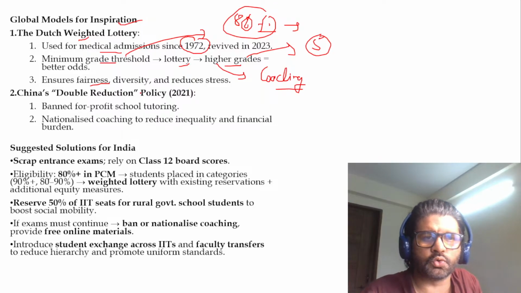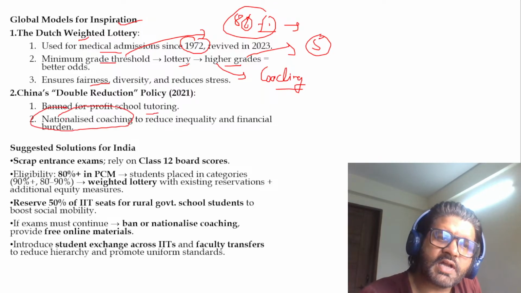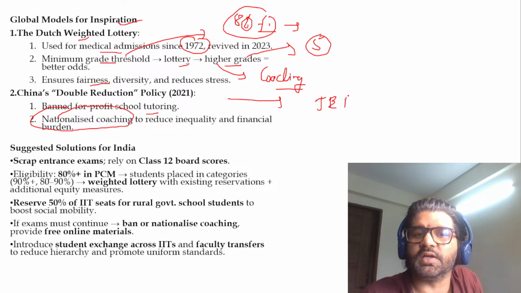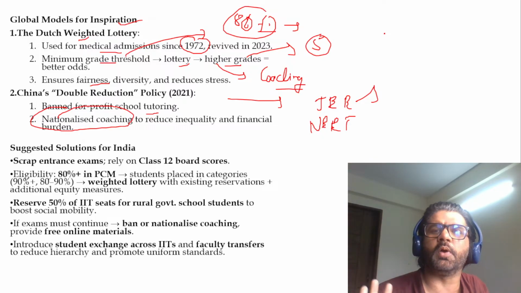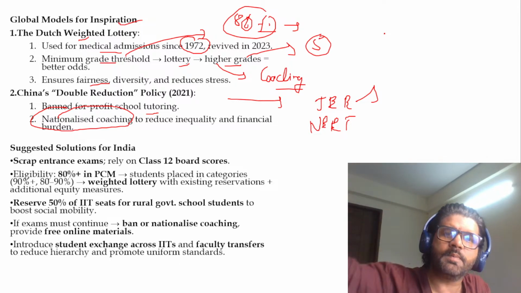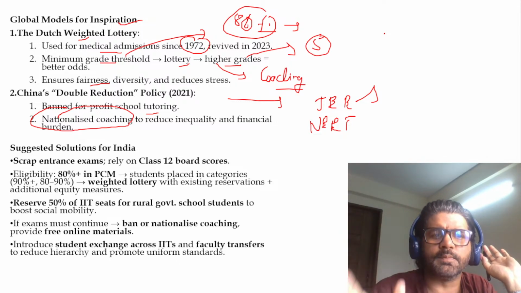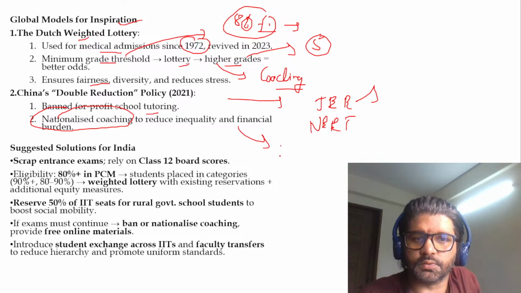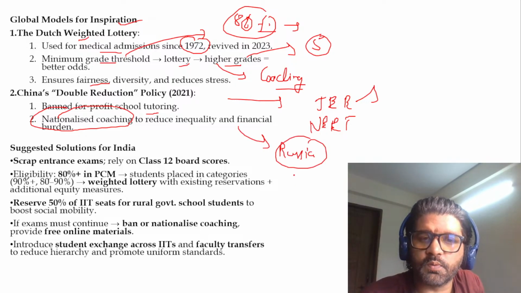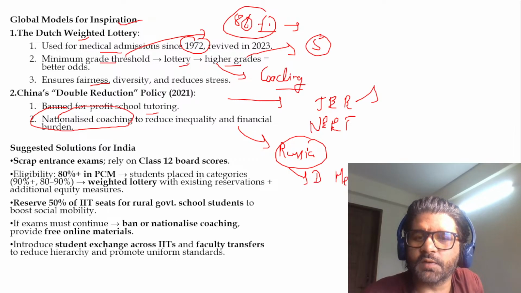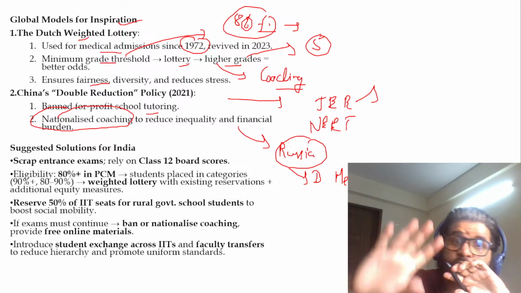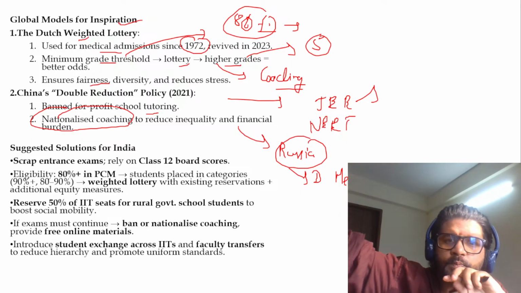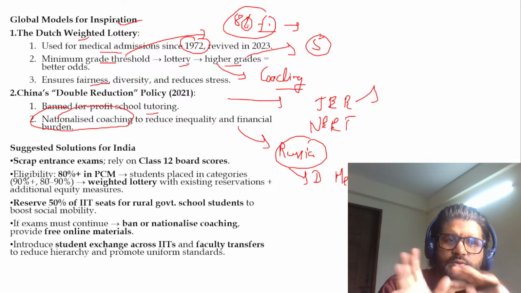China banned for-profit school tutoring, but they have introduced something known as nationalized coaching. Let's say there is an exam for JEE, NEET. Rather than different coaching institutions in Kota, let the Indian government sponsor one particular coaching. If you are good enough, if you have got decent enough marks, go there, take classes. Everybody is studying there only when it comes to coaching. And in fact, in Russia, it happens also. When you follow lawn tennis, you will realize there is a guy, Daniil Medvedev. He earlier was a very good player. He used to win a lot. Now he's losing a lot. So Daniil Medvedev, who is a very rich person, and other people who are very poor in Russia, are all going to the same college because it's a socialistic model.